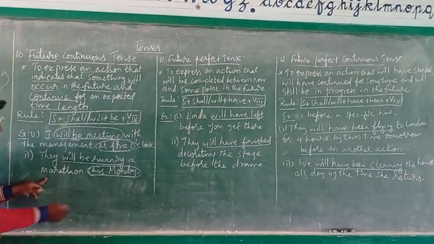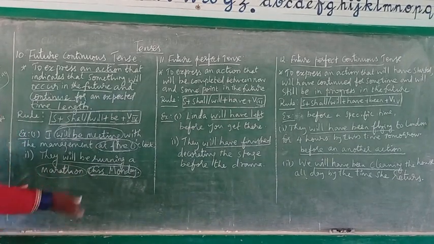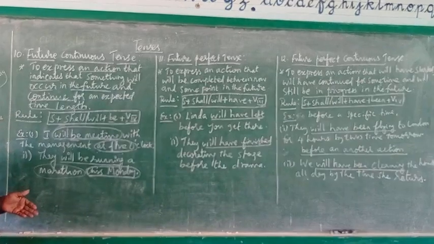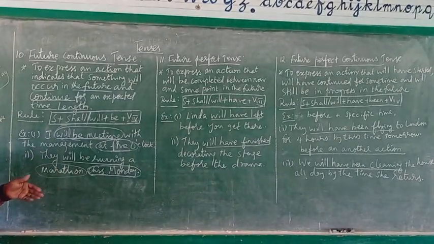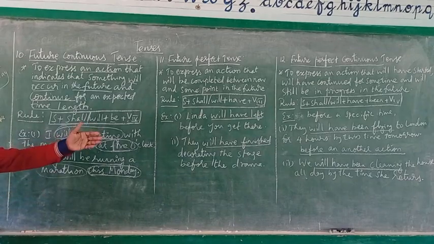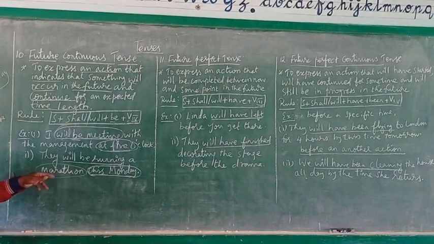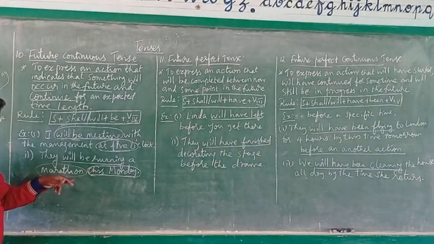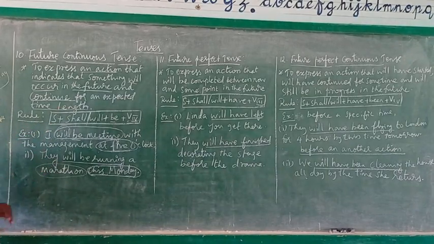Very good. So it's a future action. Participating in a marathon, it will be going on. It will be continuing 2 to 3 hours or 4 hours. If it is according to the kilometer, it will be varying. So this is a future action and also will be continuing in the future for an expected time duration. So in such cases, you should use only the future continuous tense.